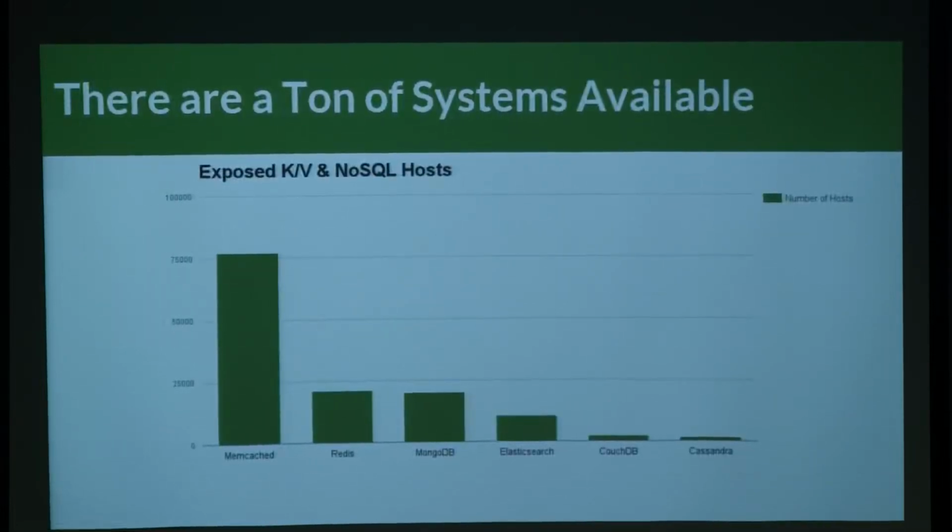So here's a claim that there's tons of systems available. This may be a little bit hard to see, but on the left-hand side, the scale goes from 0 to 100,000. So on the left, you'll see Memcached. It's the biggest. It's right around 77,000, followed by Redis, and then Mongo, and Elasticsearch, and then you have Couch and Cassandra. So there's a lot of systems available.